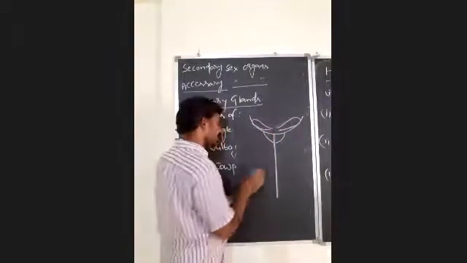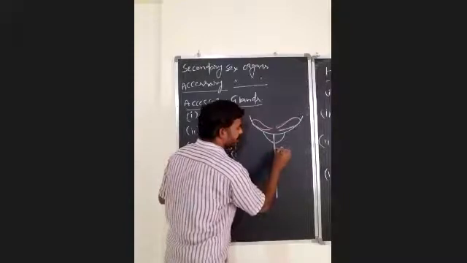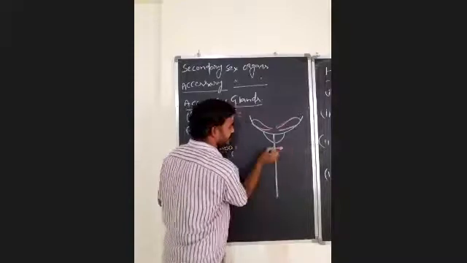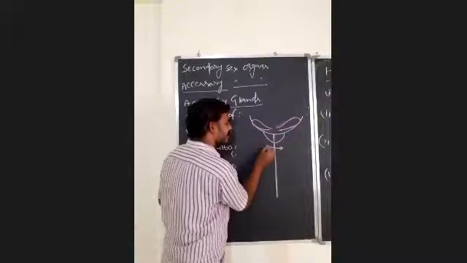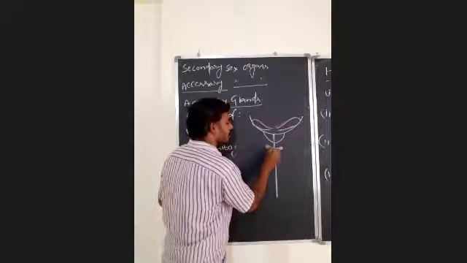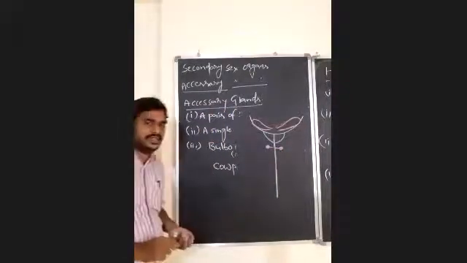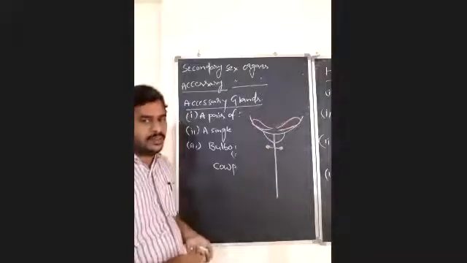Just below this, on either side of the urethra, small bulb-like glands are present. These are named bulbourethral glands.